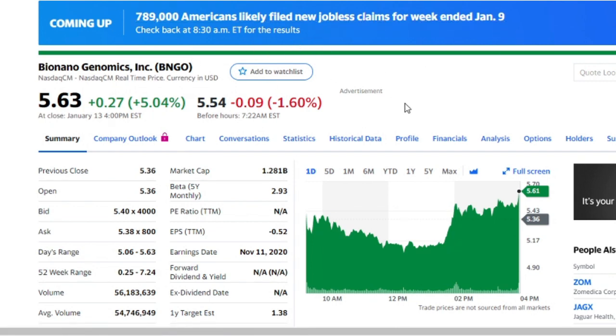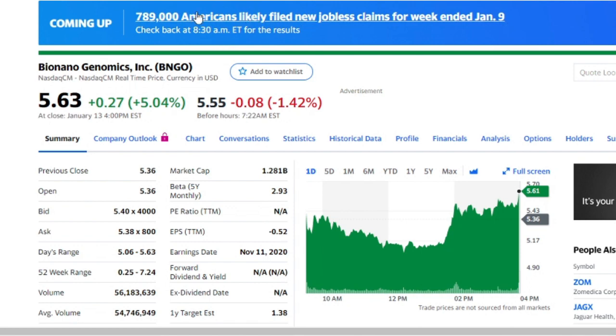So if we have less than 989,000 Americans filing new jobless claims, that is going to be positive, it means the stock market is going to go higher today. And if this is not positive, it means we have to wait for any other positive news before the stock market can go higher. I just want you guys to know about that.